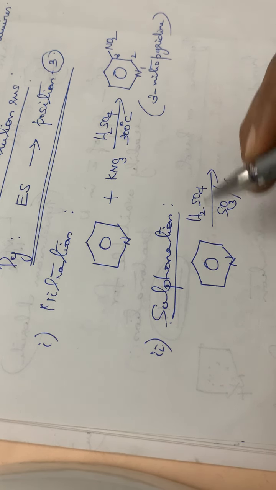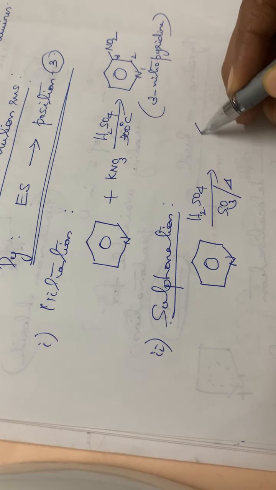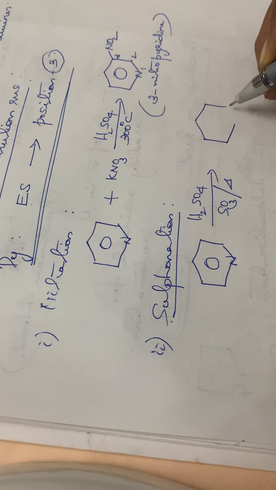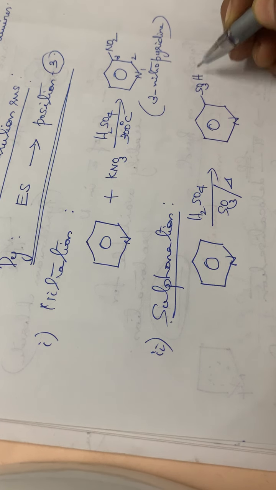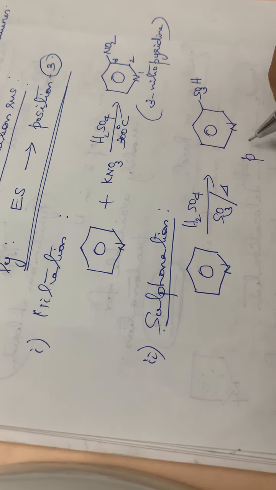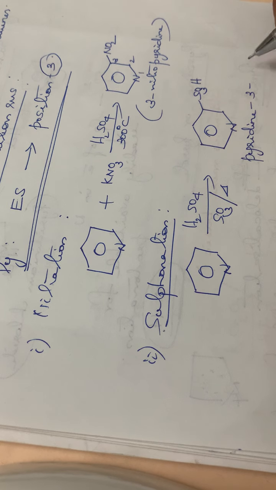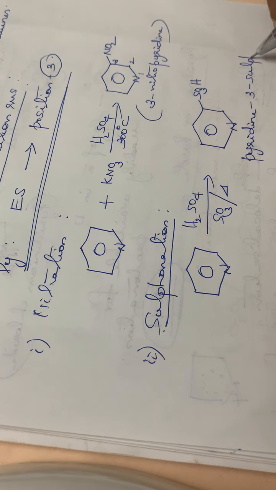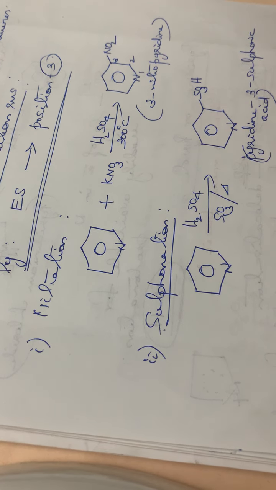So the electrophile is SO3H, which will also be moving to position 3. At position 3, the SO3H group will be introduced. So the compound is pyridine 3-sulfonic acid. So these are the two electrophilic substitution reactions.